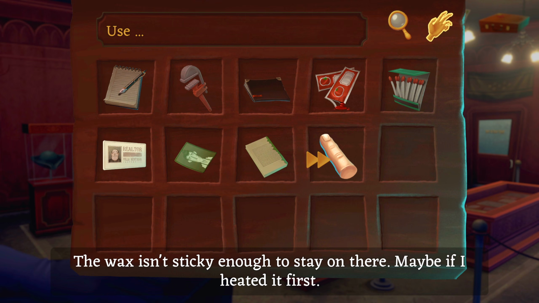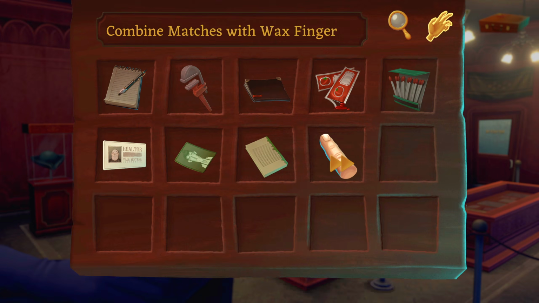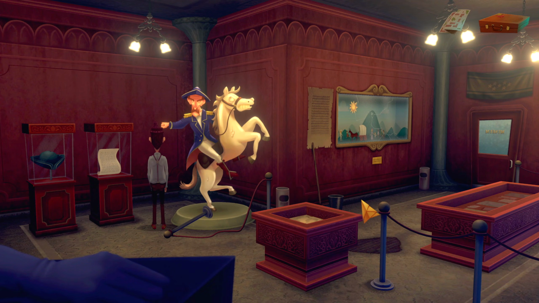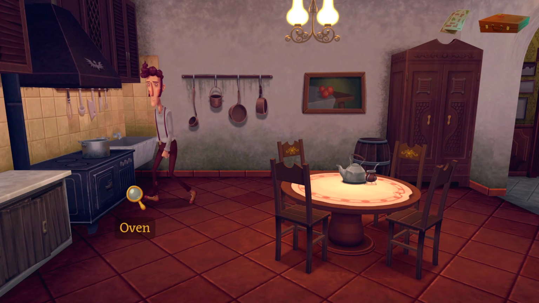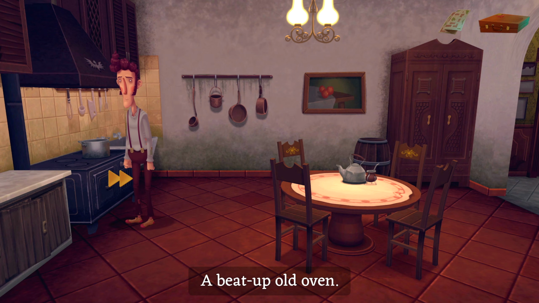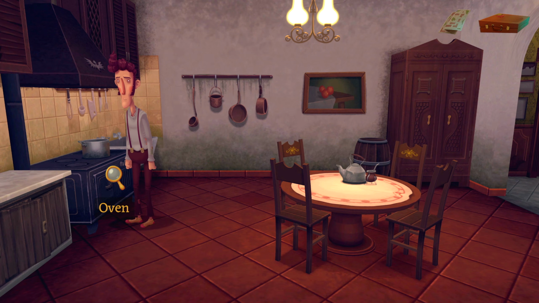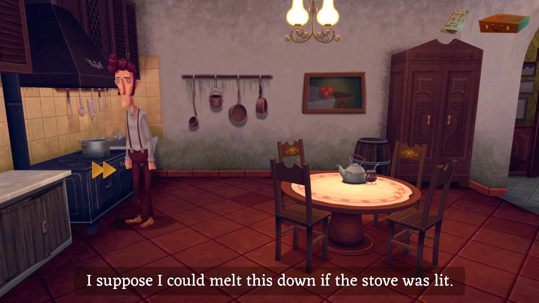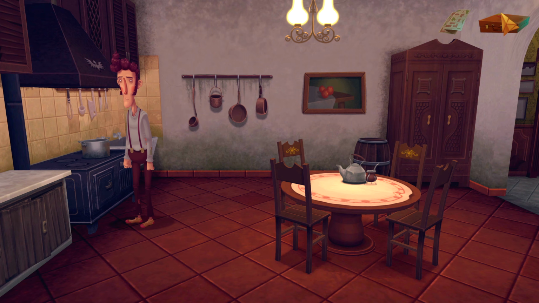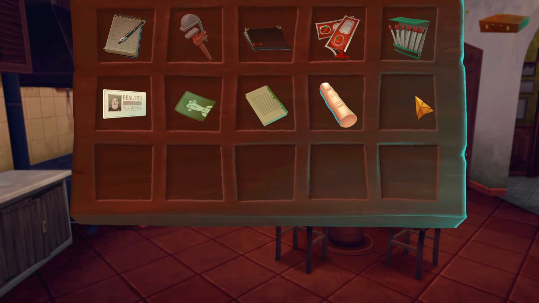Maybe if I heated it first. Great idea. I do have matches. A match isn't enough to melt it. Oh, we need something more, do we? Maybe I need to hold it up against something. Right. A beat-up old oven. But what did he say? Heat is heat, right? Maybe here? I suppose I could melt this down if the stove was lit. Ah, so we have to light it with the matches first. Is that why I've got them?